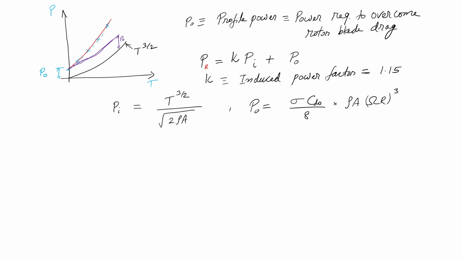Rho A omega r whole cubed you are already familiar with. CD naught also you are familiar with, it is my zero lift drag coefficient for an airfoil. The same thing which we had in my fixed wing also: we had CD naught and then CDI, induced drag coefficient. So, CD naught is also known to you based on your airfoil. What we do not know is sigma. What is sigma? It is called solidity,